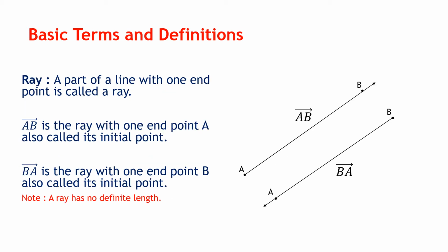From line, we have the next concept of a ray. A ray is a part of a line with one endpoint. So a part of a line with one endpoint is called a ray. Now in the first we have got a ray AB.